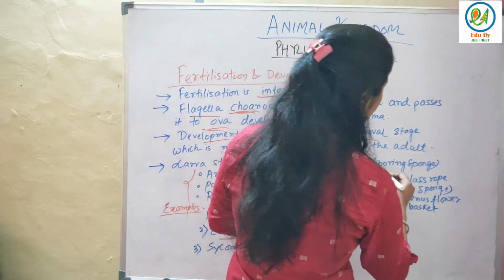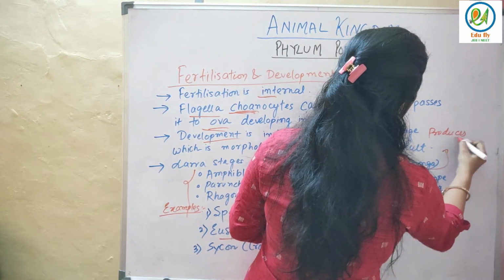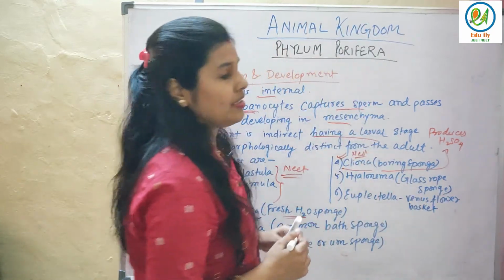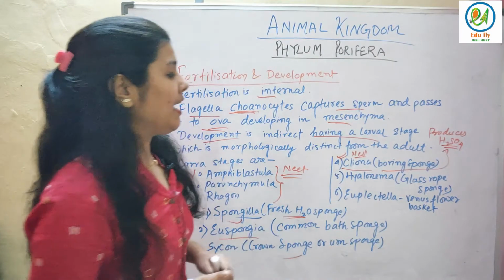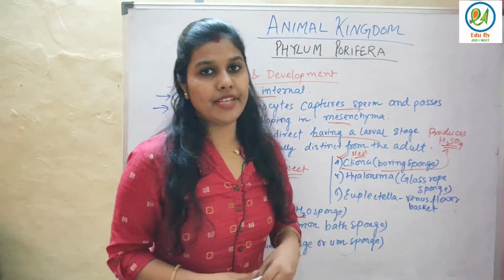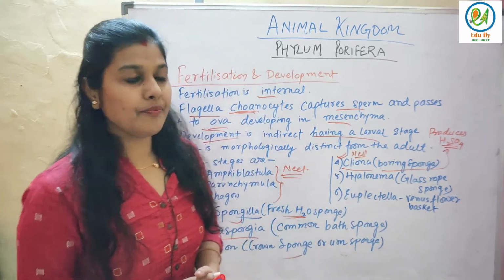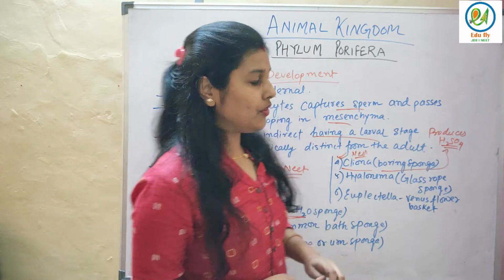Hyalonema basically produces sulfuric acid, H2SO4. It produces sulfuric acid, and Hyalonema is very dangerous for marine life, the life that exists in the sea. So Hyalonema is very dangerous because it produces sulfuric acid.